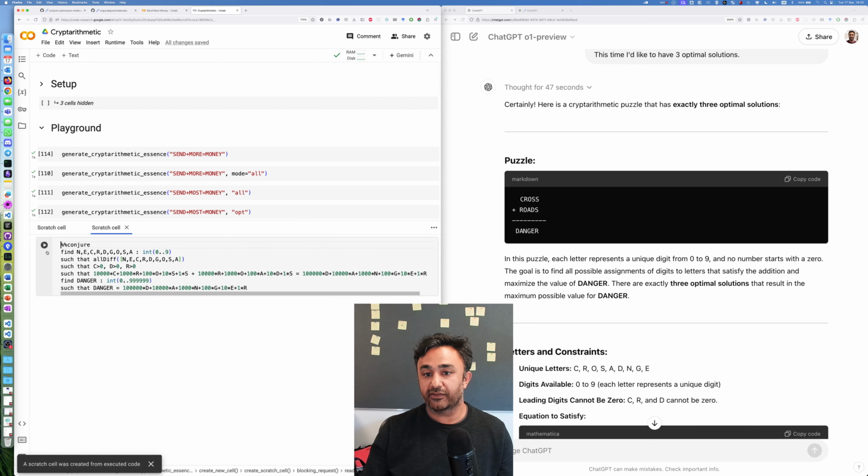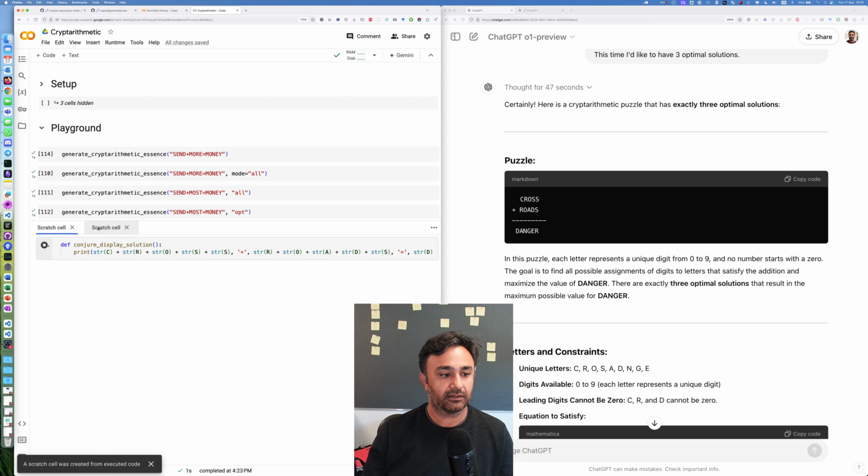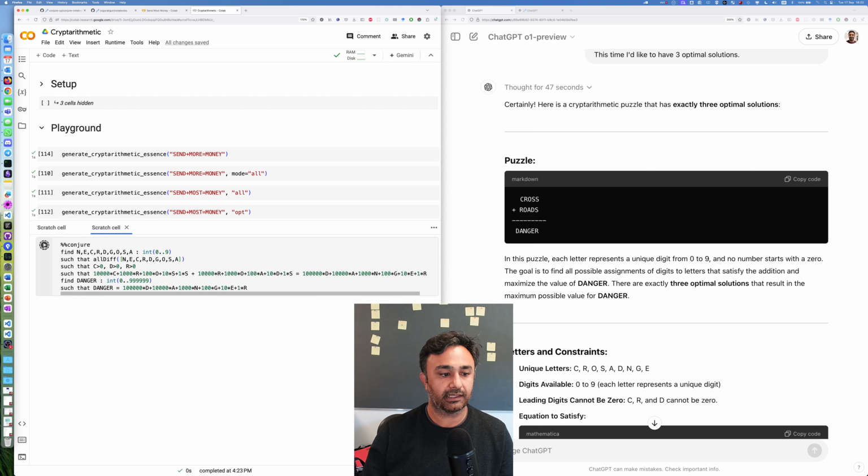Okay, it better have a solution because we expect it to have 3 optimal solutions. So let's run the first cell, run the second cell. This is almost identical to my model in the other notebook, but it's just generated. Okay, it has a solution.